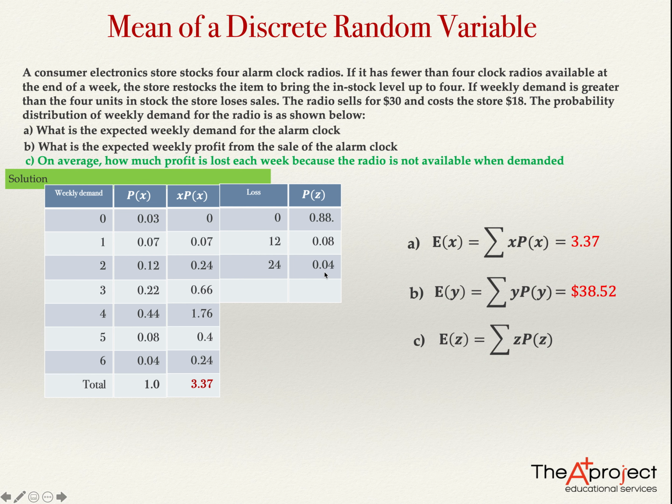So adding together all these probabilities, the answer must be 1 if we are doing well. Let's do it. So the total is 0.88 plus 0.08 plus 0.04. Okay, now we have these probabilities, and now we need to compute the expected value.